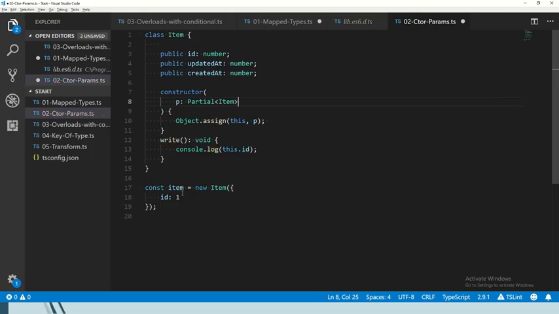That seems really nice. We get type checking: for example, if we pass a string, it's going to warn us that we're not doing it right. But here's the wrinkle with partial. It's all the keys, not just the fields. So for example, we could pass here a method called write, and we're actually overriding something in our class. Probably not the intended use case. I'm going to show a bit later how we're going to solve that.